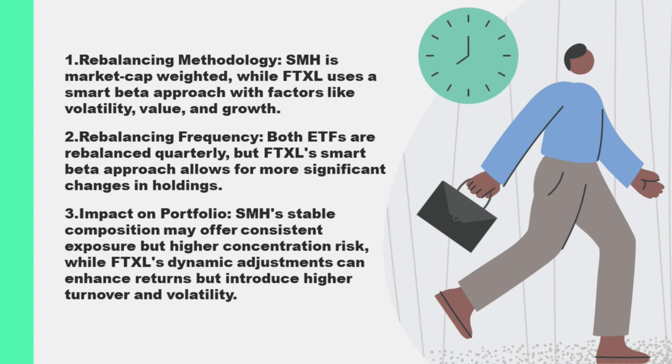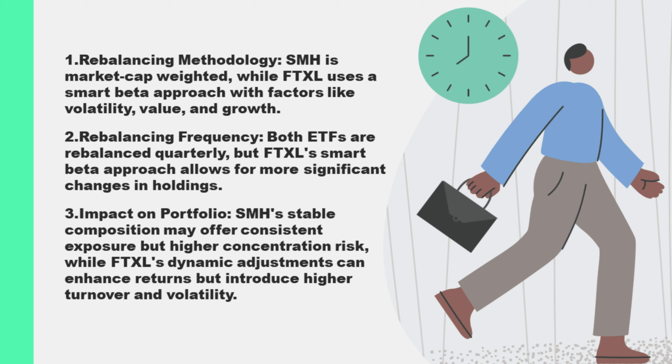FTXL tracks the Nasdaq US Smart Semiconductor Index, which employs a smart beta methodology. Unlike SMH, FTXL's index is not solely based on market capitalization. Instead, it uses a multi-factor model that includes factors like volatility, value, and growth to select and weight its components. The index is rebalanced quarterly, but because it incorporates these factors, the rebalancing can result in more significant changes to the ETF's holdings and weightings.